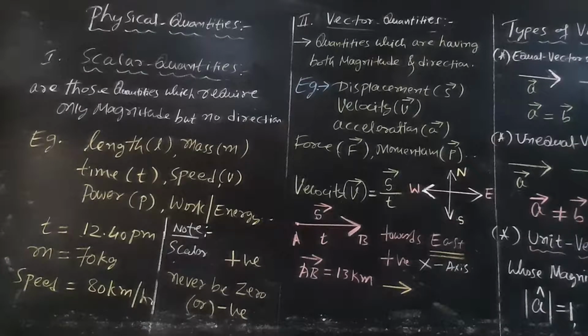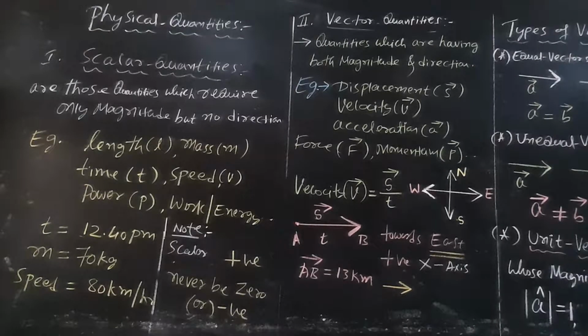Physical quantities are of two types, scalar quantities and vector quantities. What are scalar quantities? Scalar quantities are those quantities which require only magnitude but no direction. Length, mass, time, speed, power, work and energy, etc. are called scalar quantities. Time 12:40 p.m. is a scalar, it does not have any direction.